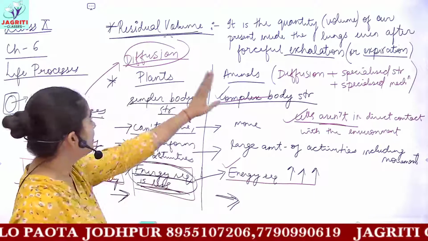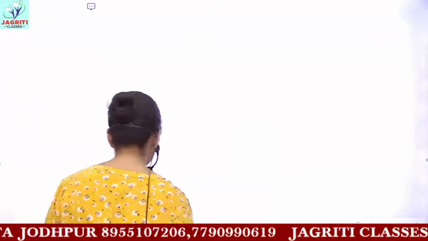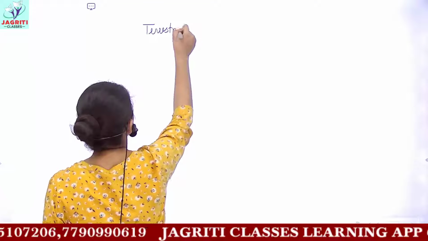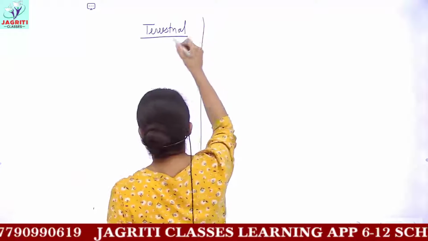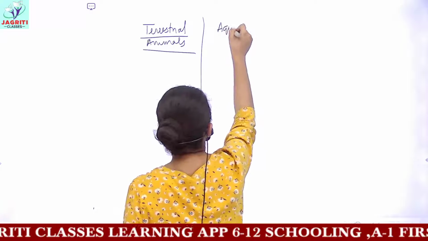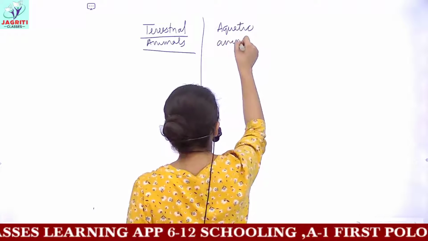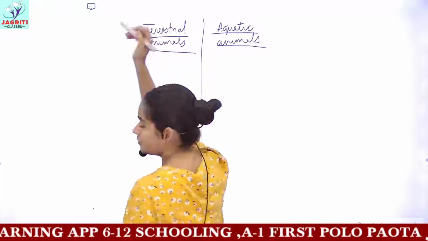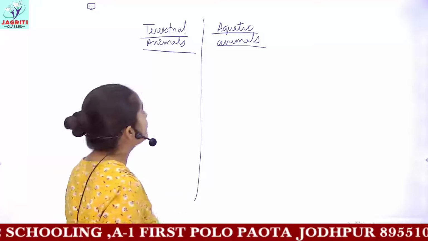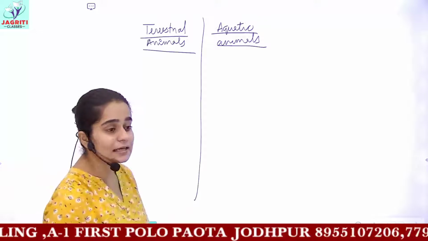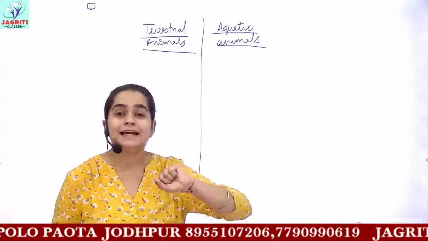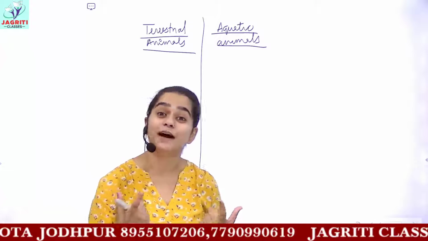So as we have done the comparison between plants and animals, now let's do a similar comparison between 2 kinds of animals, that is between terrestrial animals and aquatic animals. You all know terrestrial animals are found on land, and aquatic animals are present in water, for example fishes, etc. A question is generally asked: among these 2 categories of animals, which category has a higher breathing rate and why?